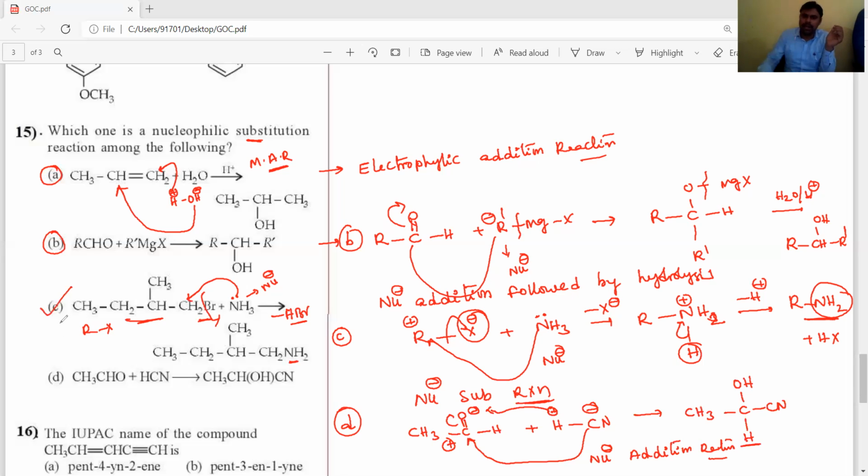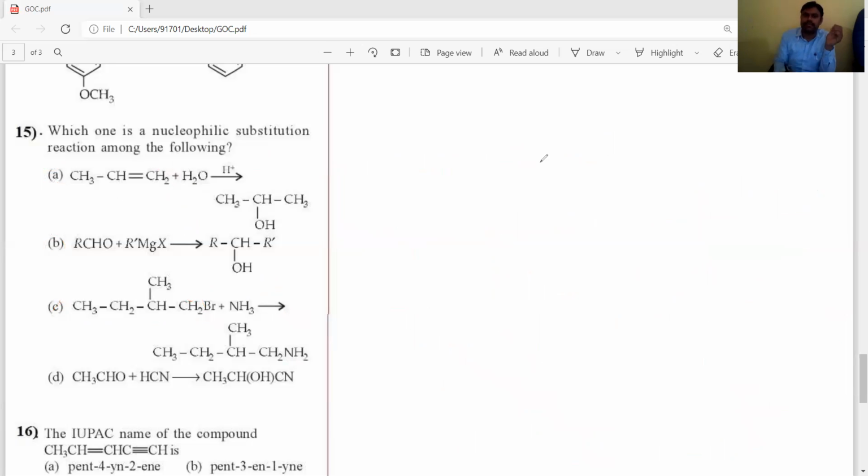Now, one more thing: we must remember the types of reactions carefully, and examples also. What are the different types of reactions here, students? One is addition reactions. Addition reactions are again of 3 types: nucleophilic addition, electrophilic addition, and free radical addition. The second one is substitution reactions.